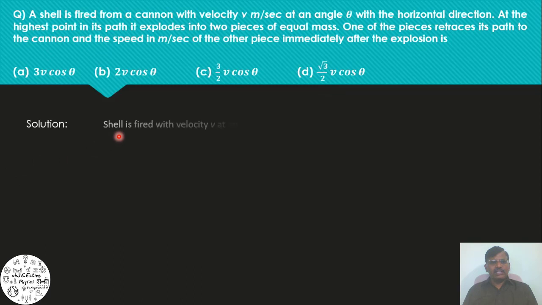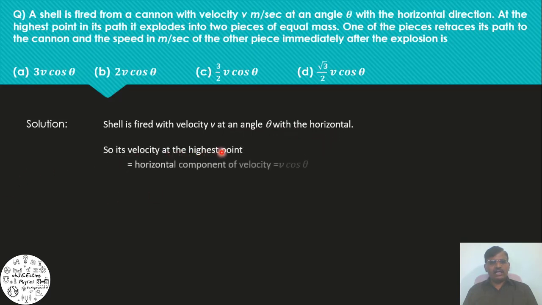Solution: the shell is fired with velocity v at an angle theta with a horizontal. So, its velocity at the highest point is equal to the horizontal component of velocity, v cos theta, because when a particle is traveling along a parabolic path, the vertical component gradually decreases, and at the highest point the vertical component v sin theta becomes 0. So, the momentum of the shell before explosion at the maximum height is mv cos theta.